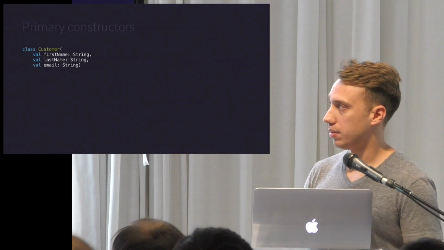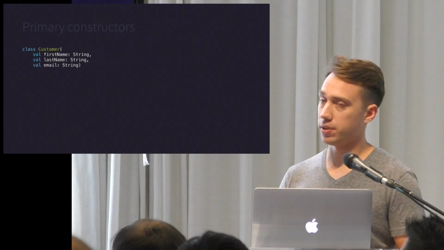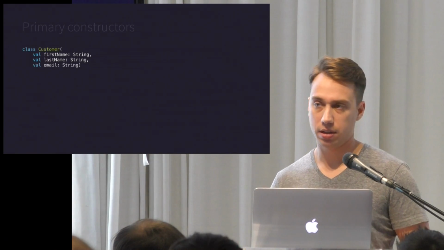If we change those properties to values, now this class is immutable, which makes it ideal for the functional programming that we saw earlier and for concurrency.